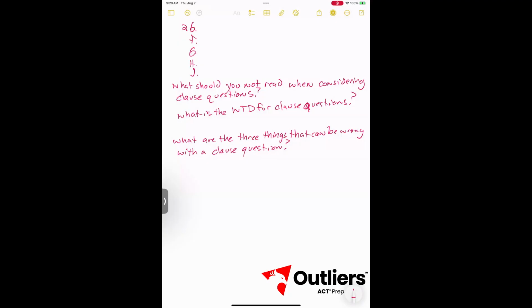So transmitted is a dependent clause marker. It is a participle. And even though it doesn't end in ing, you'll start to recognize ed ending words are often participles as well. And so, transmitted over telegraph wire, that's not an independent clause. If we remove the comma sandwich, it just says Morse code, the standard for rapid long distance communication. There is no verb here. So there is no independent clause in answer F. Therefore, we're going to be able to eliminate answer F just using the 3 things that could be wrong with a clause question. Answer G.